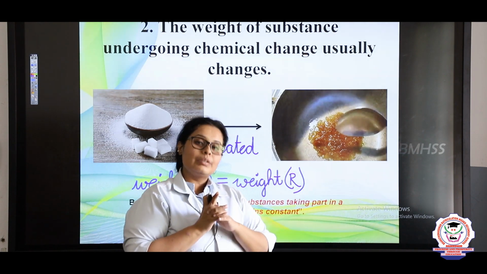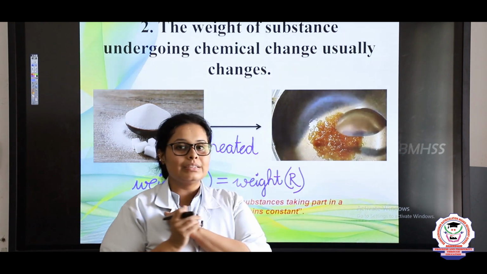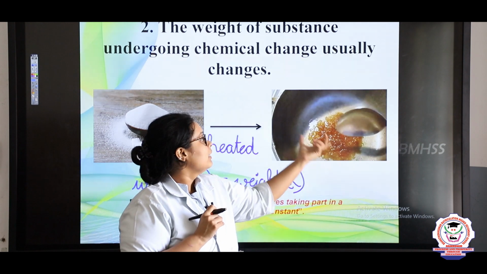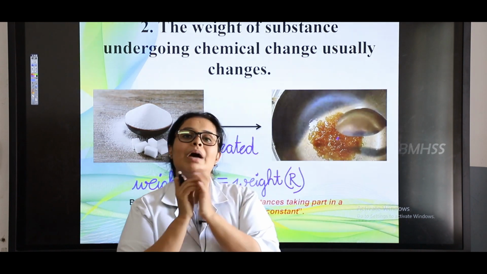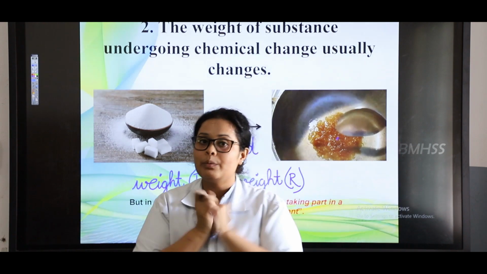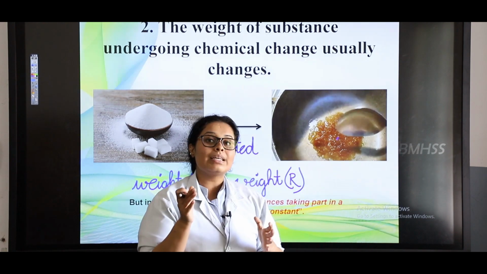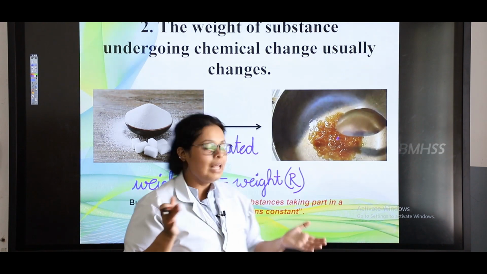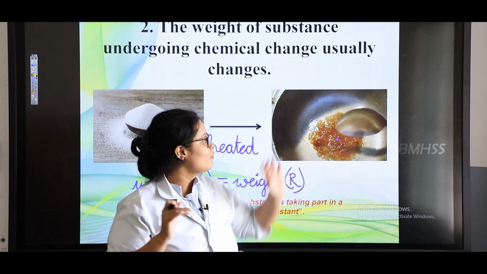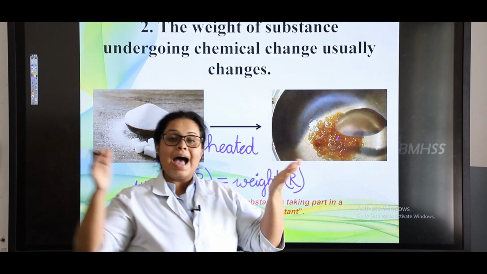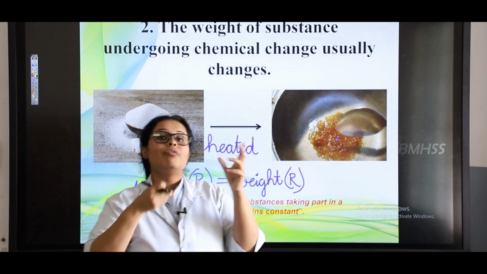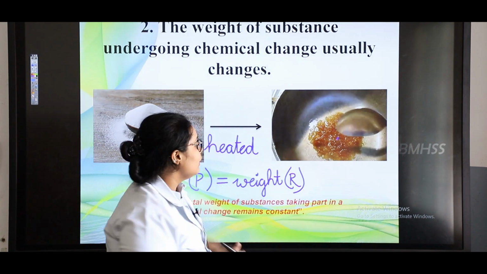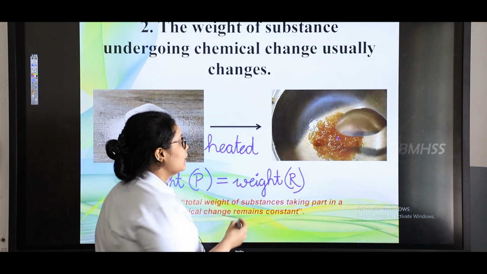So here we are saying that the weight of the sugar and the burnt sugar is the same. But students, there is a main point in this. We are seeing that this quantity is very less. So ma'am, how can you say that this is equal weight? Students, how can we say that the masses are equal whenever we are heating a substance? For example, I take this sugar and cover it. Some vapors were coming out in the previous case.